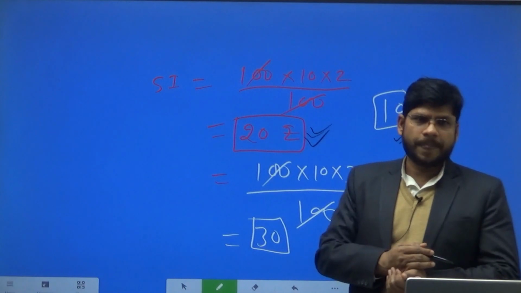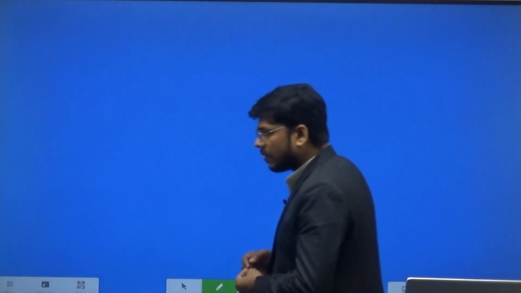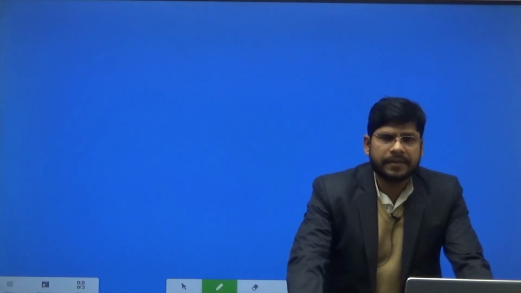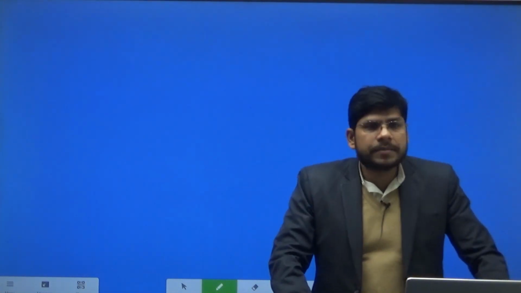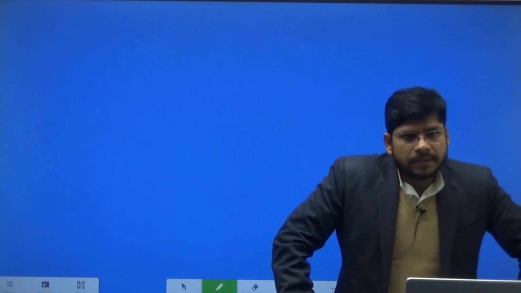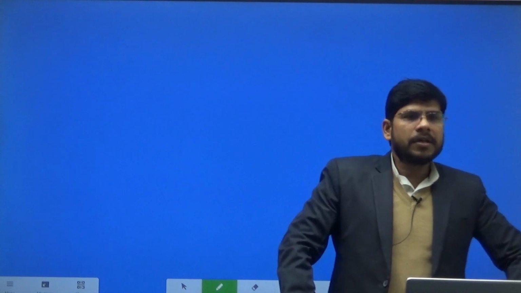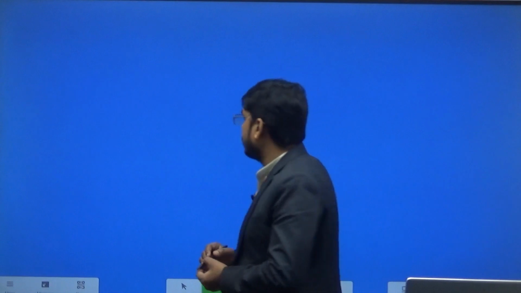Why is it so? Because in the case of simple interest, we are paying interest only on the principal amount. But in the case of compound interest, we are paying interest not only on the principal amount, but also on the interest of the first year.